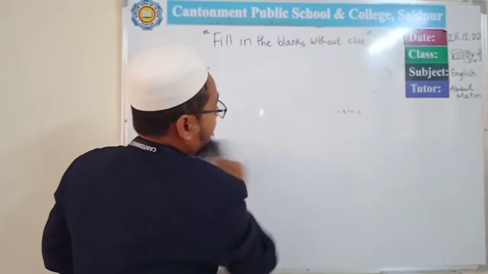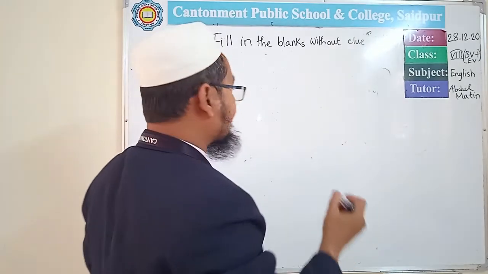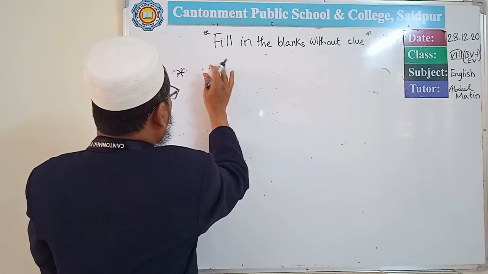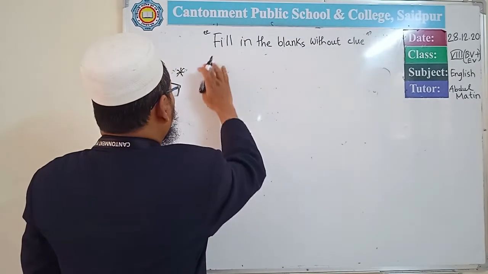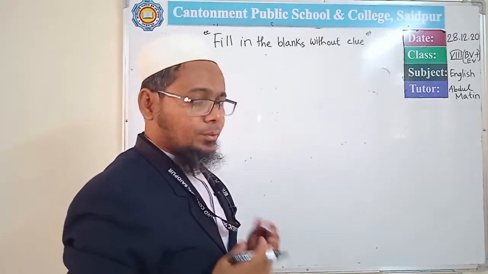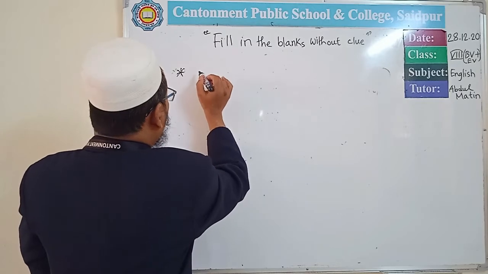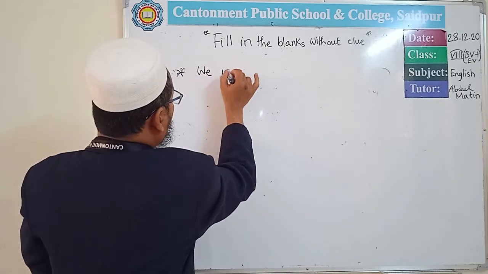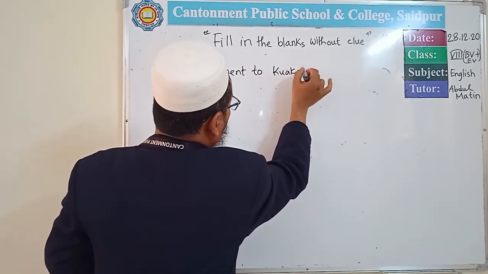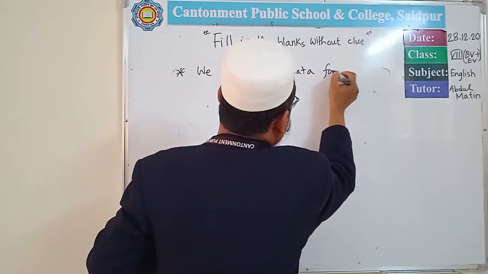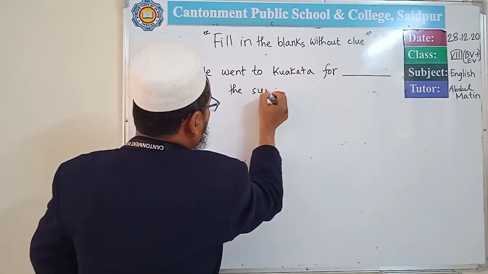Some other things are related to fill in the blanks without clue. These are prepositions, the use of prepositions. You must know how prepositions are used in a sentence, like this: We went to Wakata for dash the sunset scene.